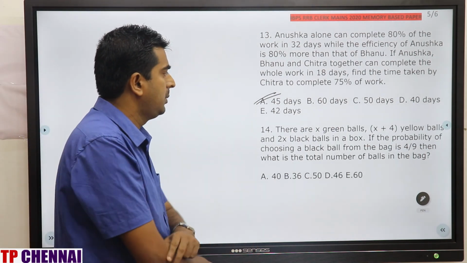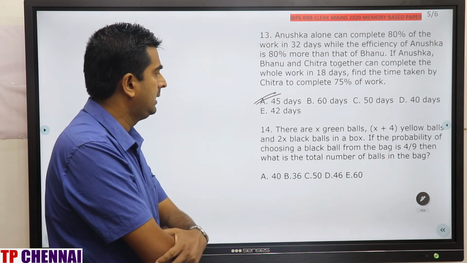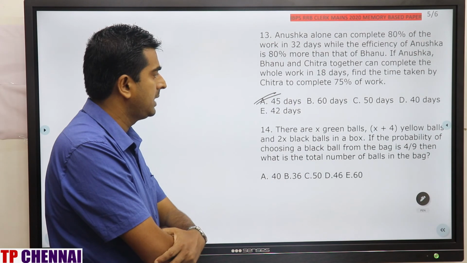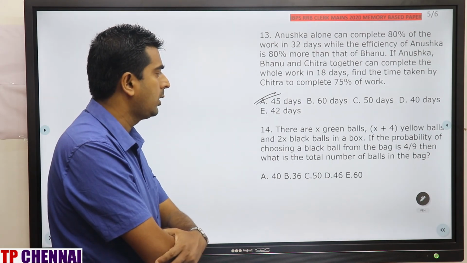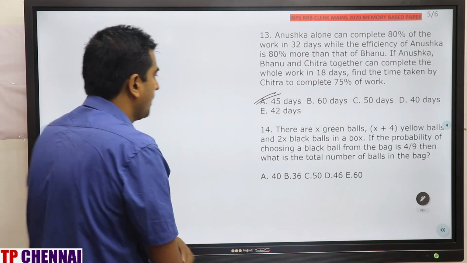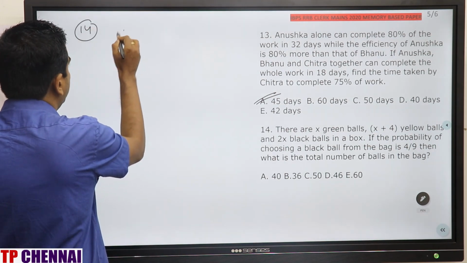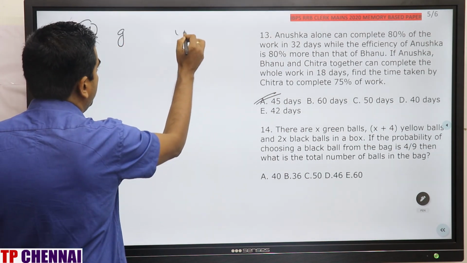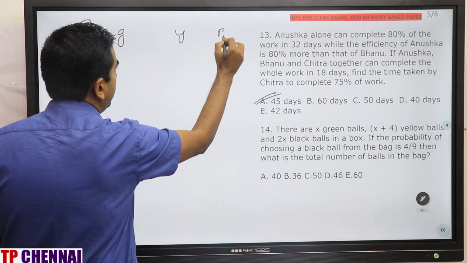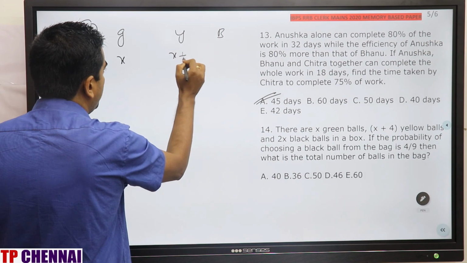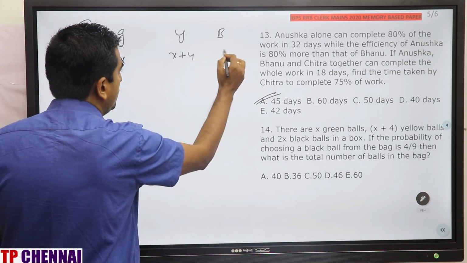So now this is the last question of arithmetic. There are x green balls, x plus 4 yellow balls and 2x black balls in a box. If the probability of choosing a black ball from the bag is 4 by 9, then what is the total number of balls in the bag? You have a green ball, you have a yellow ball and you have a black ball. Green ball is x, yellow ball is x plus 4 and black ball is 2x.